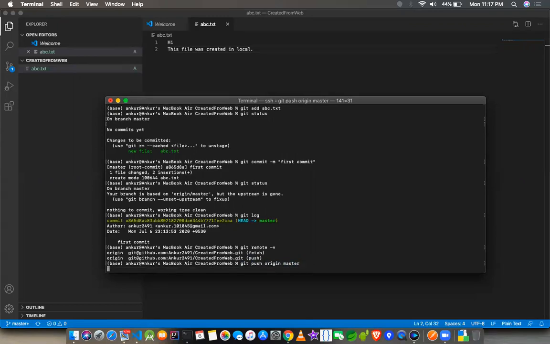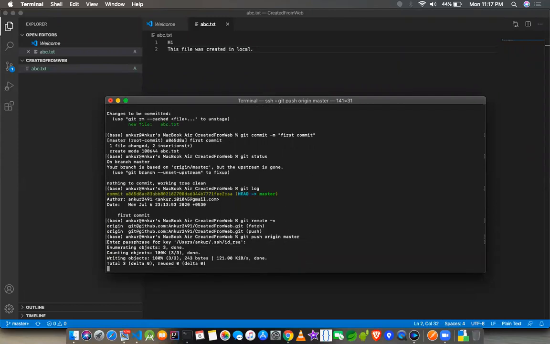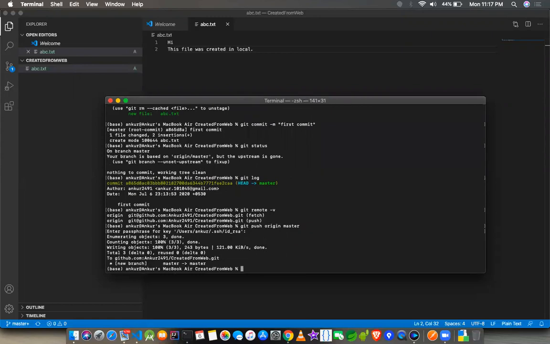Now if I press enter, it will ask me for the password. When I enter it, you can see there is a new branch, master.